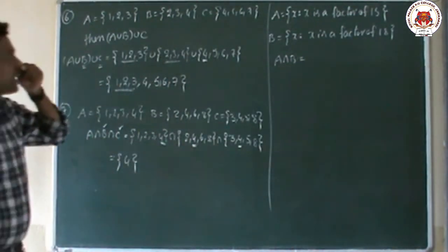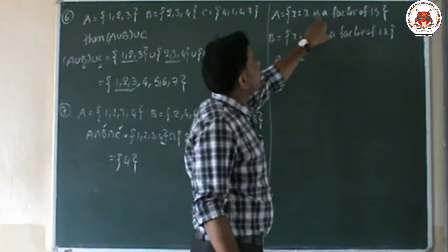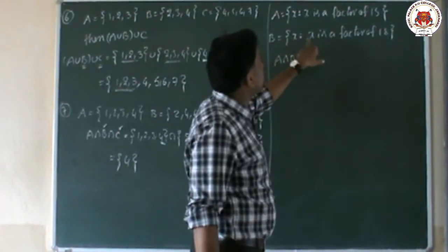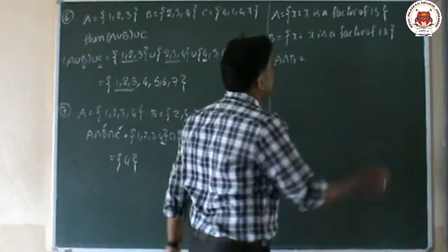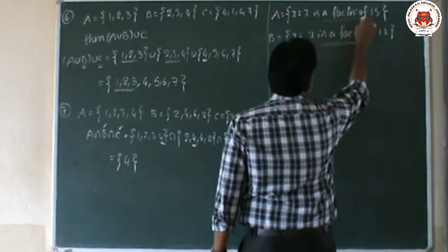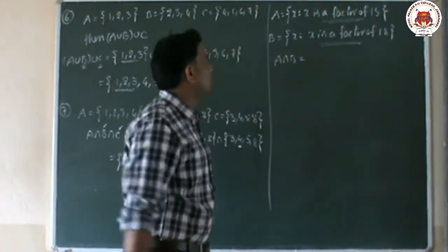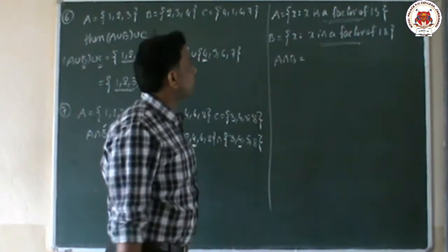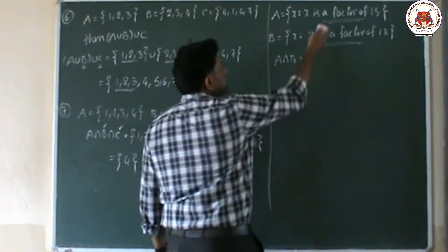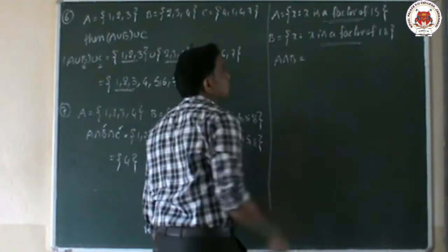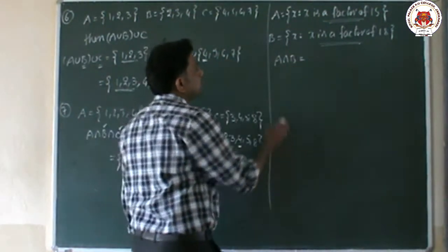So, one more time, he has given the A set, x such that x is a factor of 15, and B, x such that x is a factor of 18. He is asking for A intersection B. First of all, it is in set builder form. We have to write it in roster form first.